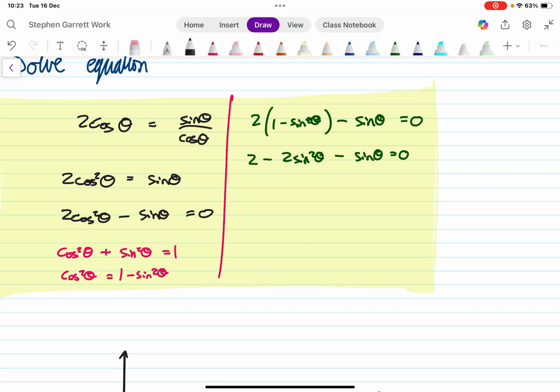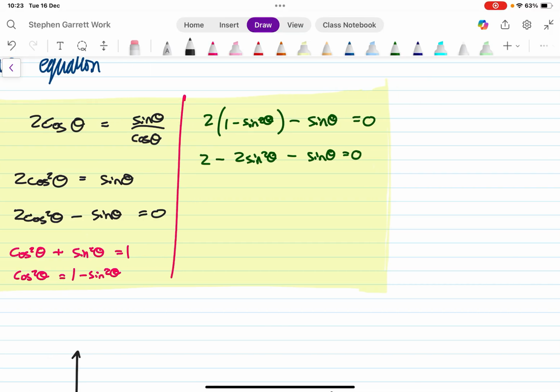And now I have just that one type of trigonometric relationship, just sine theta. So I'm moving it all over the equals sign just to make it a bit neat. I just prefer looking at it this way: 2 sine squared theta plus sine theta minus 2 equals 0. Now we can solve this equation by making a convenient substitution. I'm going to say let sine theta equals x, and suddenly I have 2x squared plus x minus 2 equals 0. We can solve this equation for x using our calculators or by using the quadratic formula.